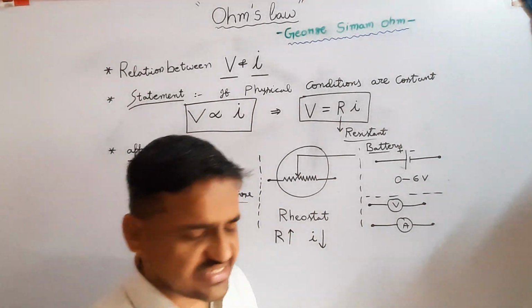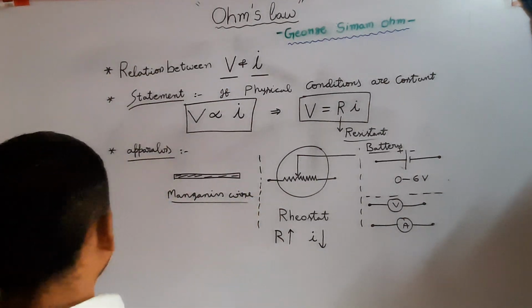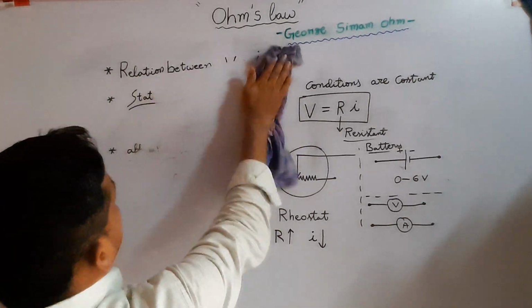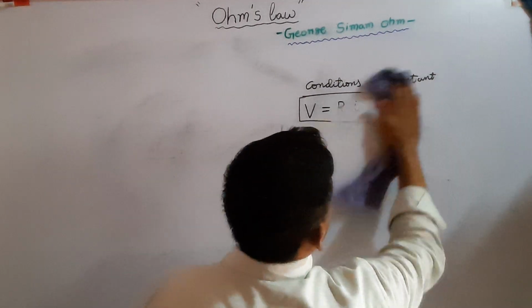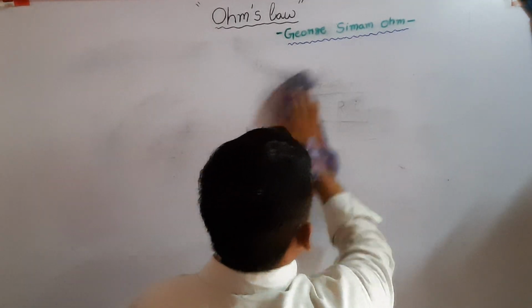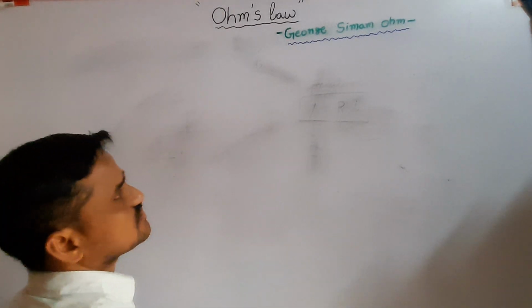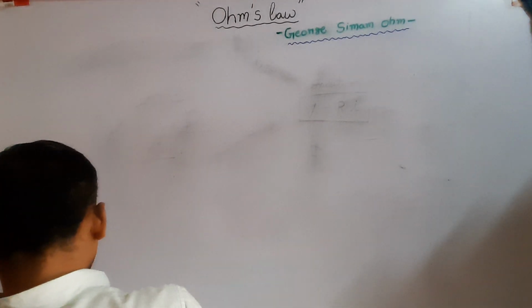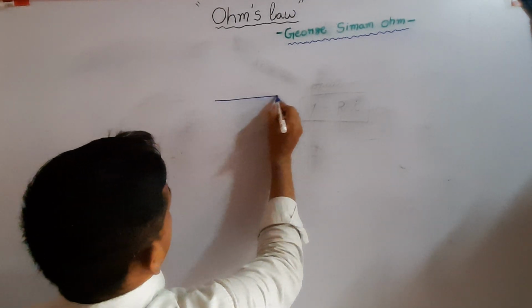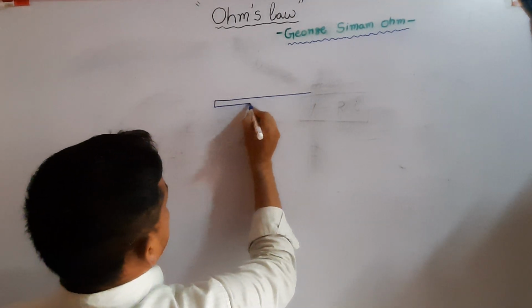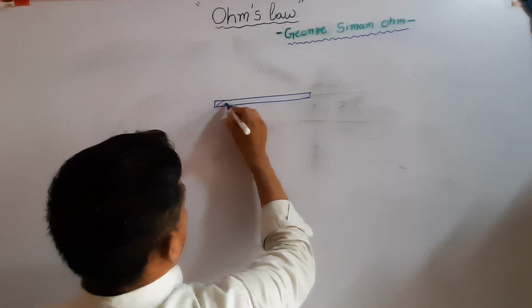By using these, how do you verify Ohm's law experimentally? See, this is a manganese wire.